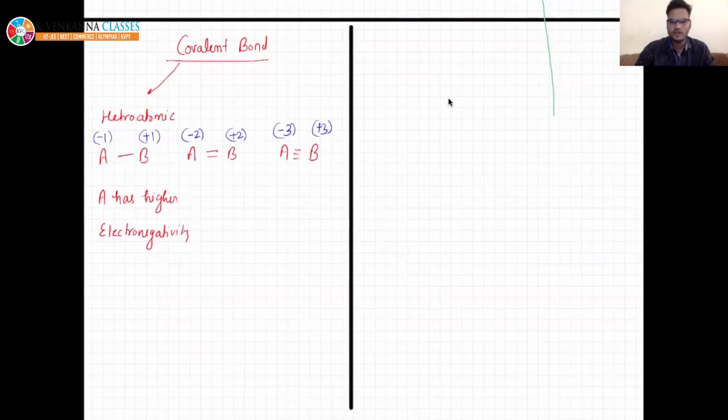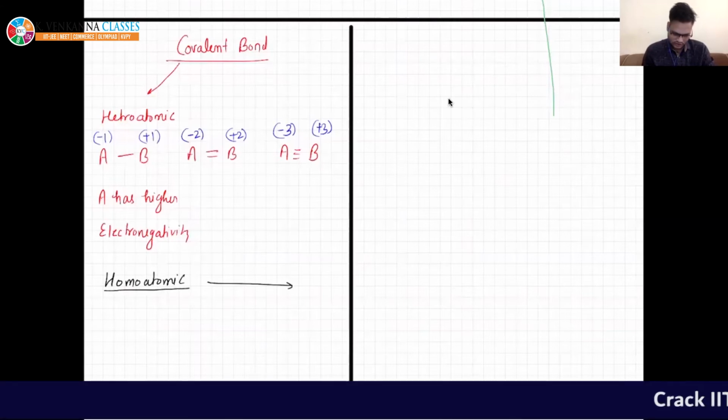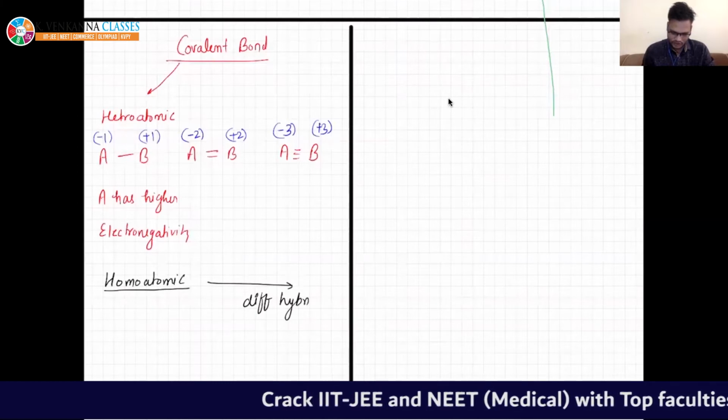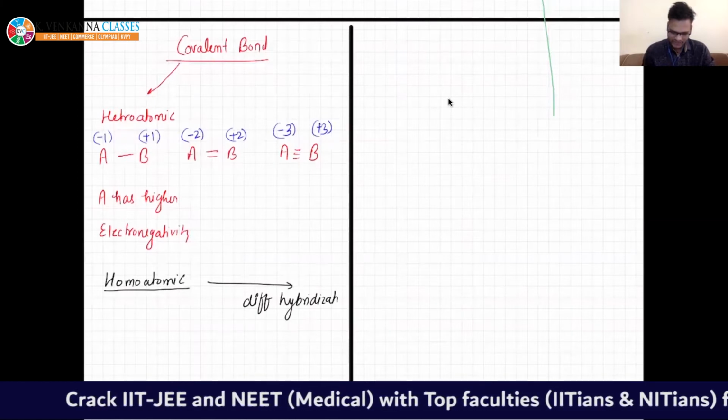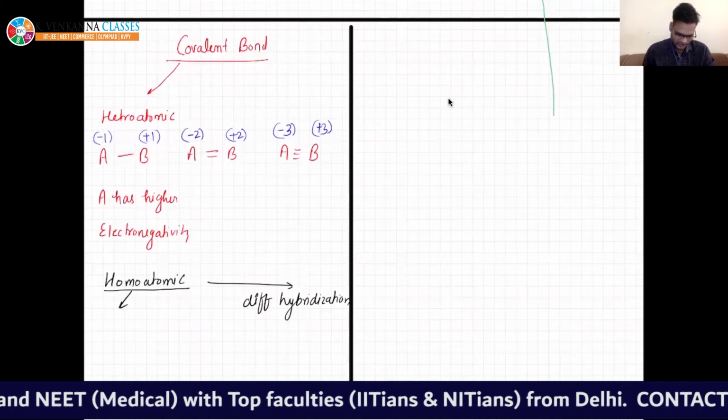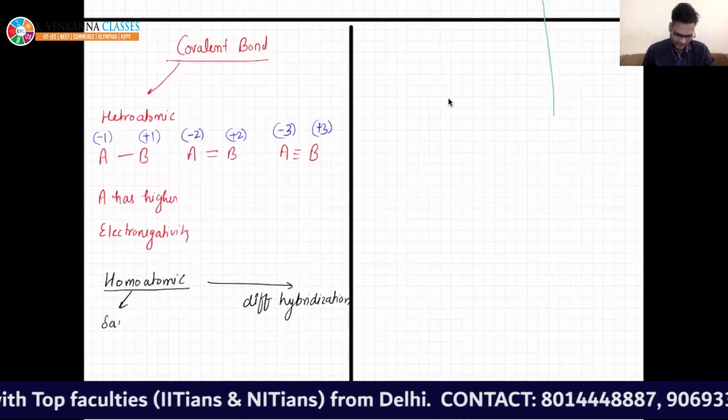But if both atoms are the same, for a homoatomic covalent bond, there can be two cases: different hybridization and same hybridization. Till now you do not know the concept of hybridization, so just listen.